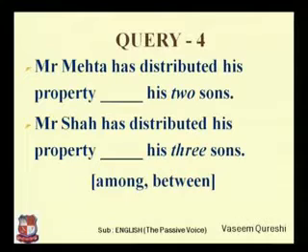When we are talking about two persons, things or objects, we have to use between. My house is between a temple and a mosque. So I am talking about two things. But if we talk about something which is more than two, we have to use among. Mr. Shah has distributed his property among his three sons.